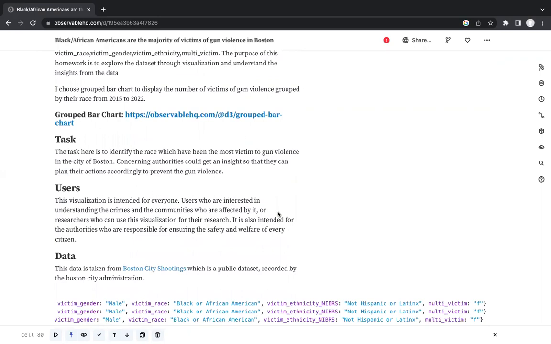So the task here was to identify the race which has been the most victim to gun violence, and the users here are not restricted to a particular set. This visualization is for anyone who's interested in understanding the data, the crimes and the communities affected by it, for researchers who are working in this field, or it's also intended for the authorities who are responsible for ensuring the safety and welfare of citizens.